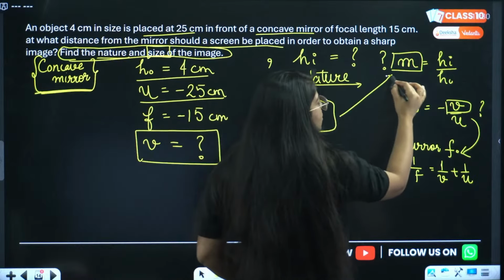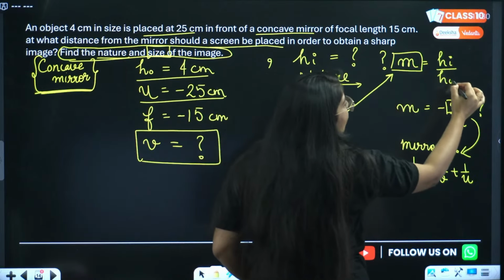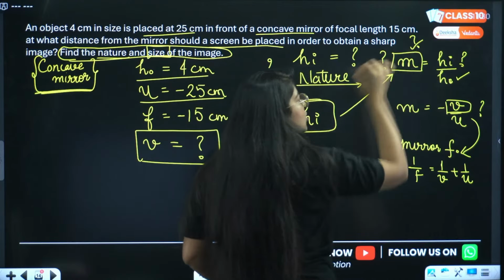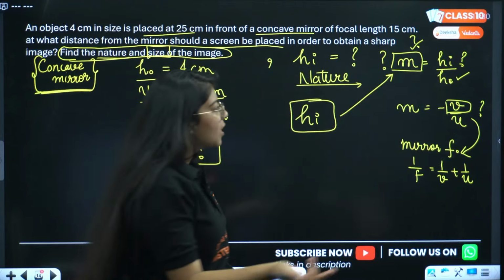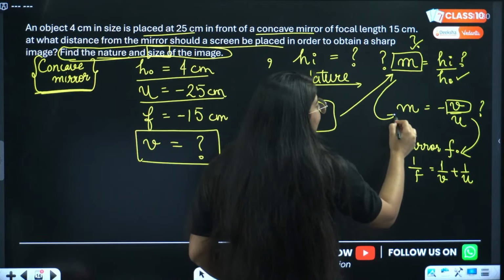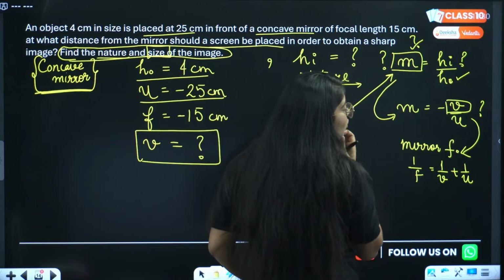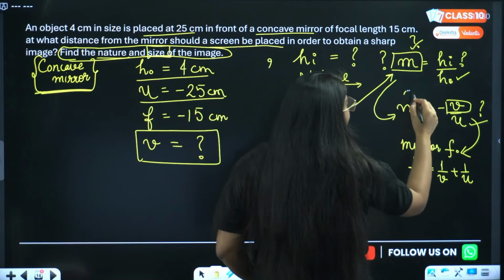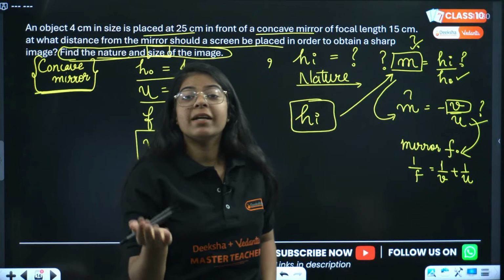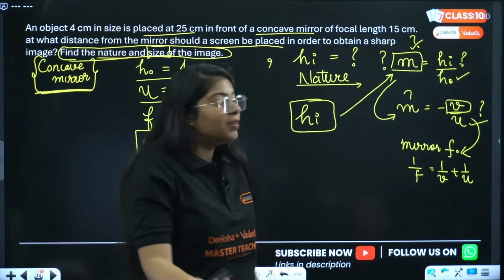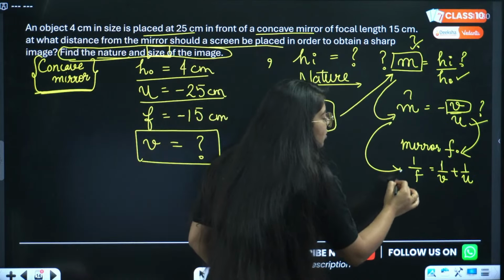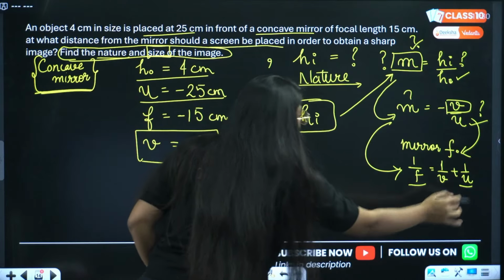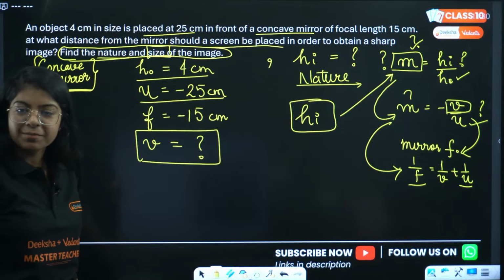Okay, let us find using magnification. But I have height of object, height of image I have to find, but I don't have magnification. Okay, let us find magnification. How will I find magnification? With another formula, minus V by U. Now again, this is the case. U I have, V I don't have, magnification I don't have. So I have to find V first. How will I find V first? I'll find V using the mirror formula, because I am given with focal length as well as object distance, right?